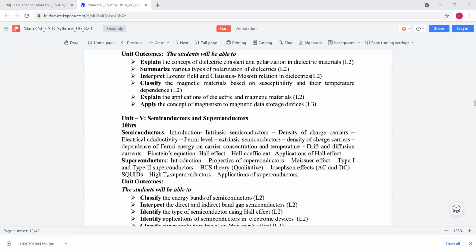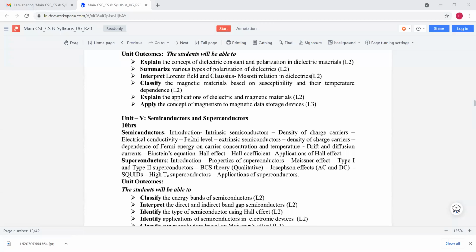In semiconductors we discuss the introduction. Actually, fourth group elements belong to semiconductors. So these semiconductors are again classified into two types, intrinsic and extrinsic semiconductors.